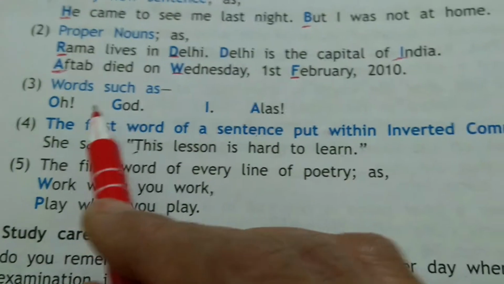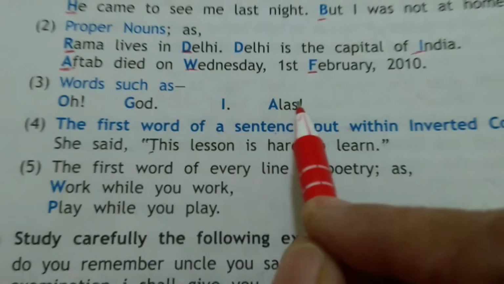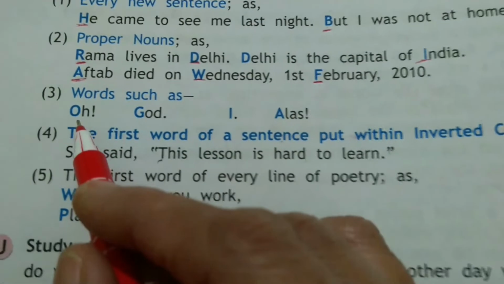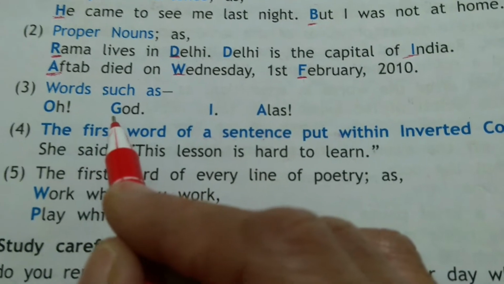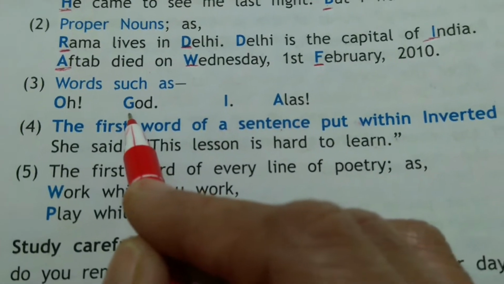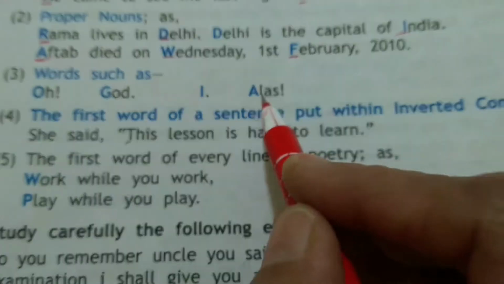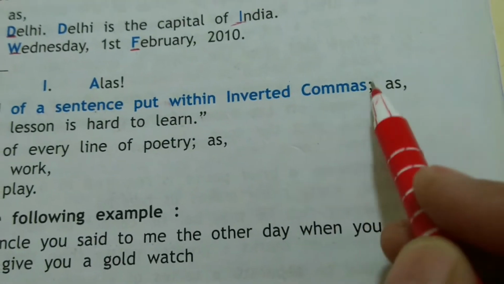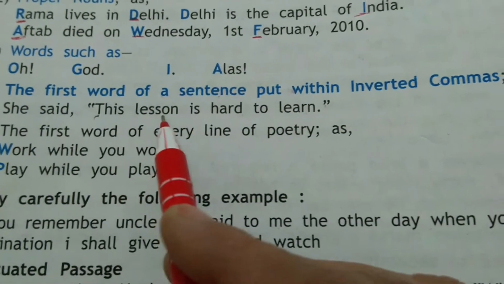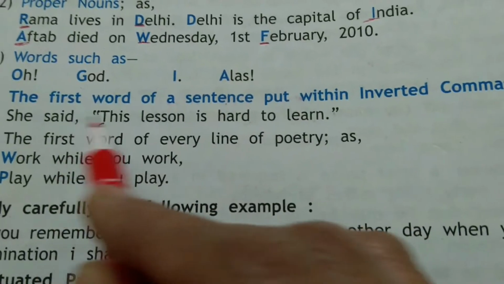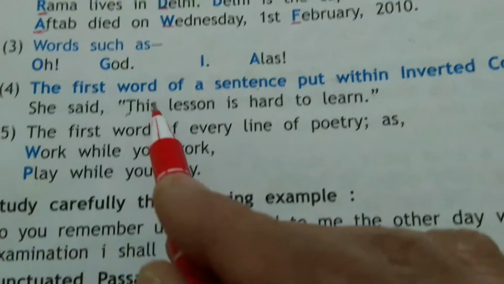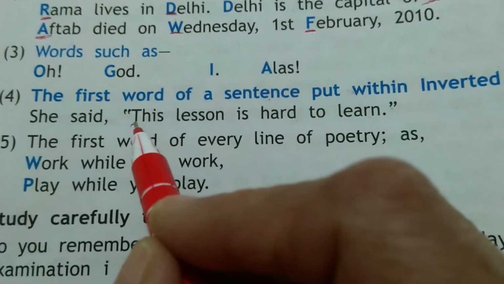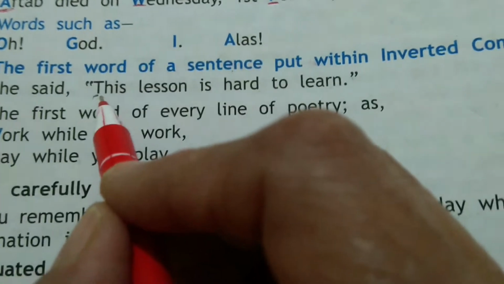There are certain words which must always be written in capital, such as O, God, Allah, alas. O should always start with a capital letter. God must always be written in capital letter, and alas also. A must always be capital. Then the first word of a sentence put within inverted commas. She said, "This lesson is hard to learn." Now this is spoken by her. So this is a dialogue, a fresh sentence. So after the inverted comma, the first letter must be written in capital.